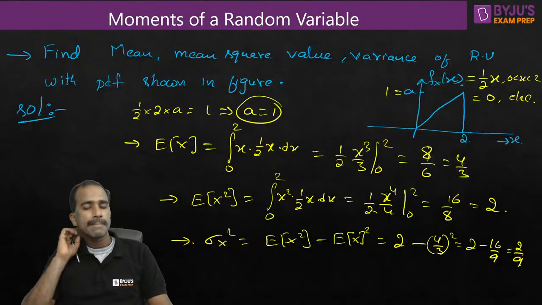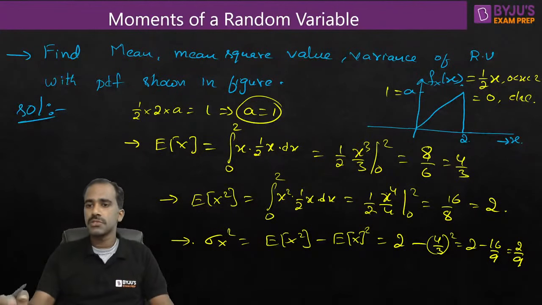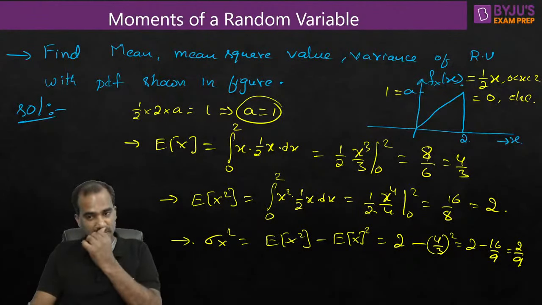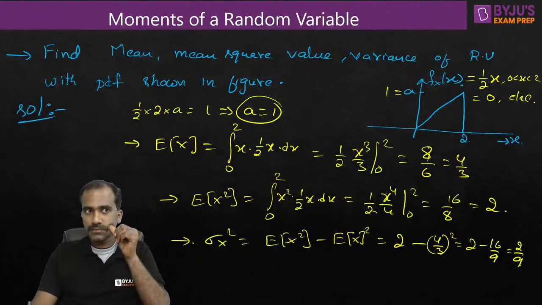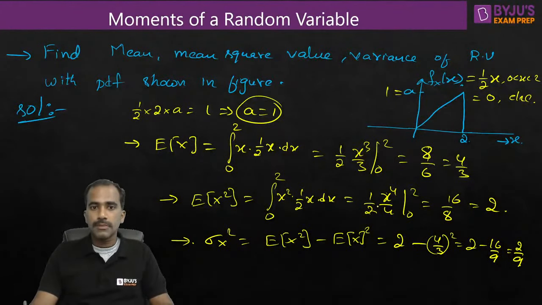16 by 9. 9 2s are 18. 18 minus 16 is 2. 2 by 9. Yes, correct. Yes, that should be fine. So we figured out mean square value, and variance.